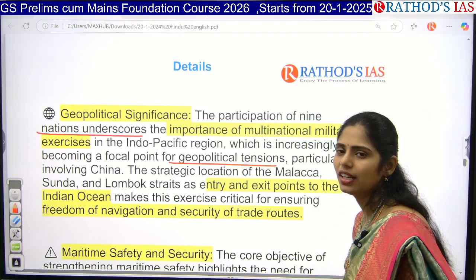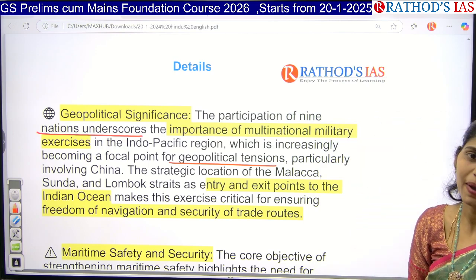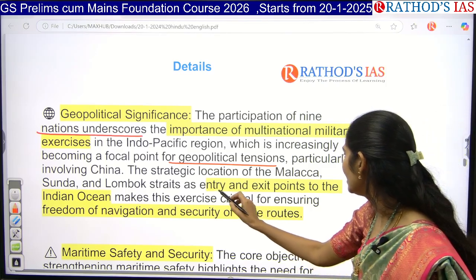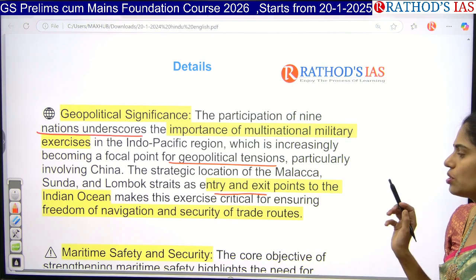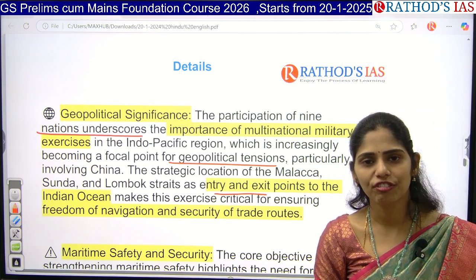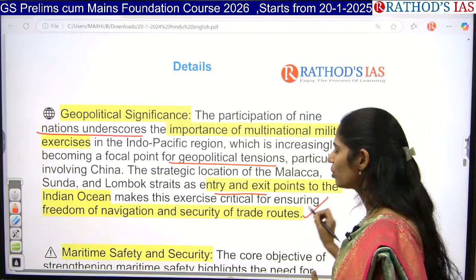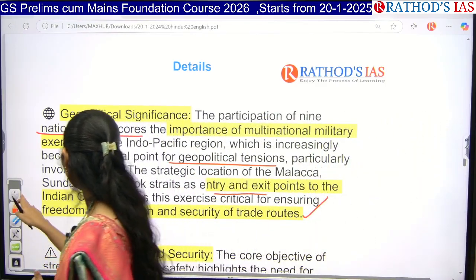So in this way, China is going for an aggressive expansionist policy, and actually these straits are providing entry and exit points to the Indian Ocean. So it is very much necessary for providing freedom of navigation so that we can ensure free and fair trade and we can provide security of these trade routes.